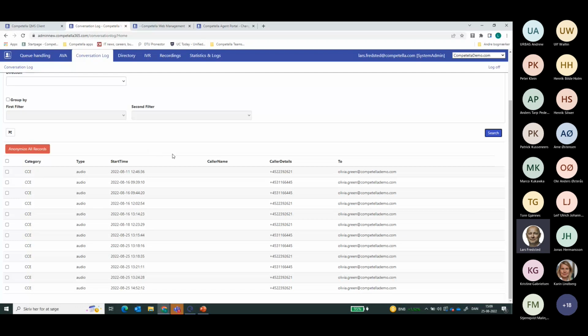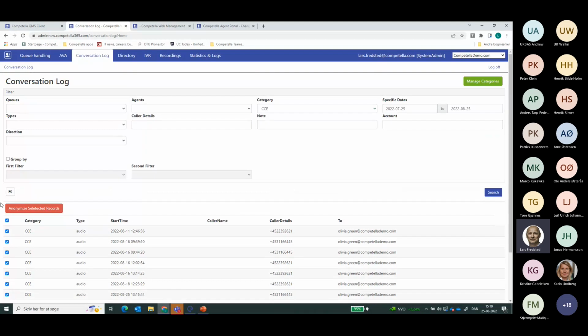For the logs, since all call information is logged into the database, and in these privacy policy and GDPR times, we need to make sure that sensitive data is, first of all, not lost. Moreover, if a customer requires you as a company to anonymize records about them, then it's easy to do so. In this case, I could just anonymize the selected records, and then you as an administrator would no longer be able to trace them.